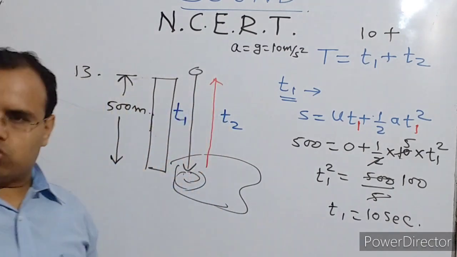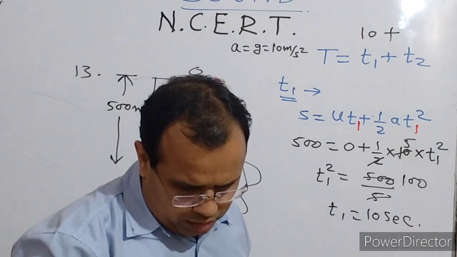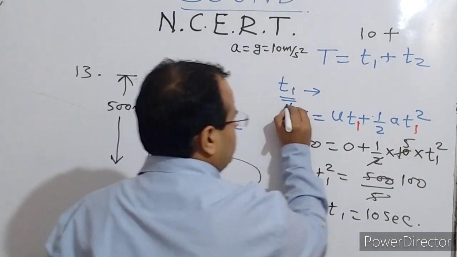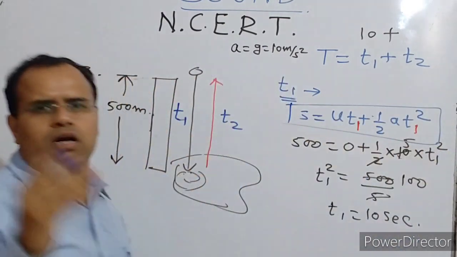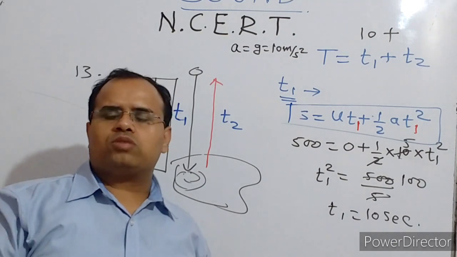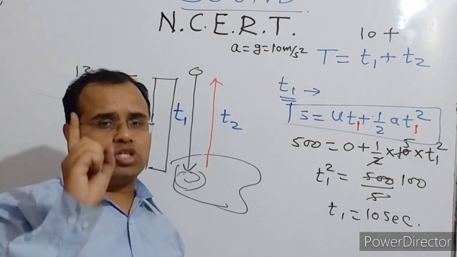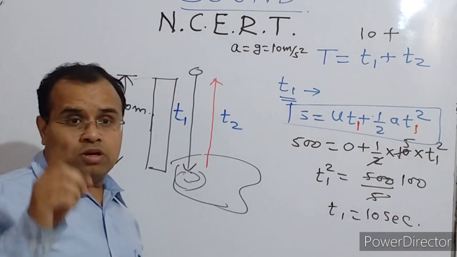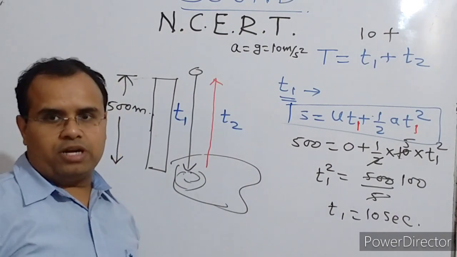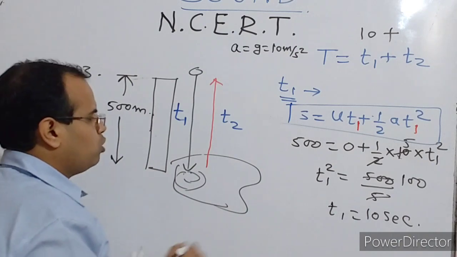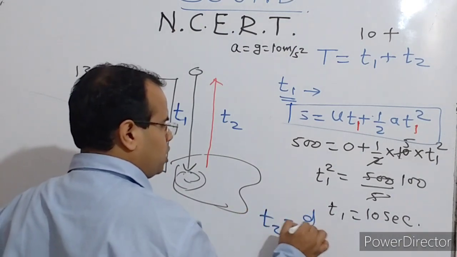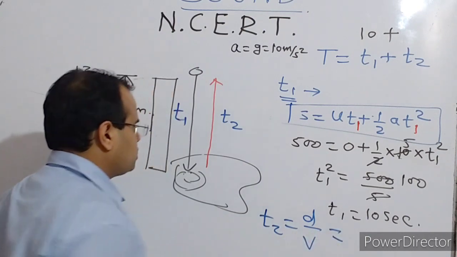Next you have to find T2. You understand that the previous equation is applied because when the stone is dropped, the motion of the stone is accelerated motion. In case of sound, the sound will move with a constant, uniform speed. So in order to find T2, T2 equals distance upon velocity. Now, what is the distance?